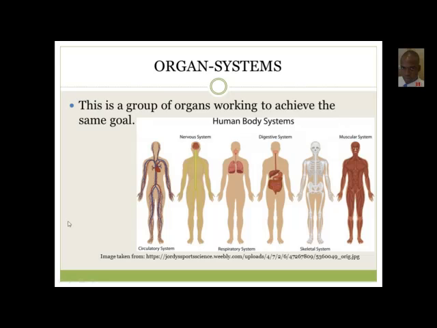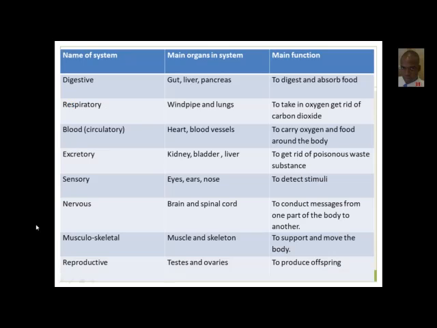You have different groups of organs operating on the same team in order to carry out the ultimate goal of the team. So if it's the nervous system, which is to coordinate responses, then all the different neurons in the body will work together to ensure that is done. If it is the respiratory system we're talking about, then the lungs and the trachea and the nostrils and the mouth, they will work together to ensure that the duties of the respiratory system are done. Looking at this table will give you a better picture of what I'm talking about.